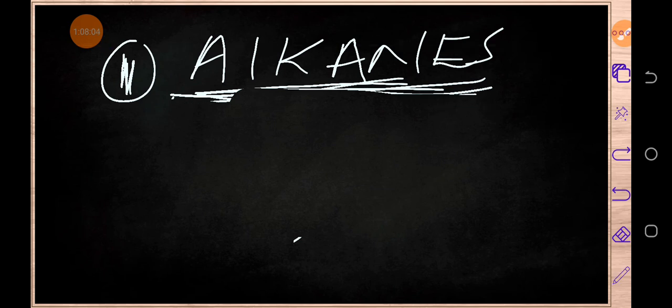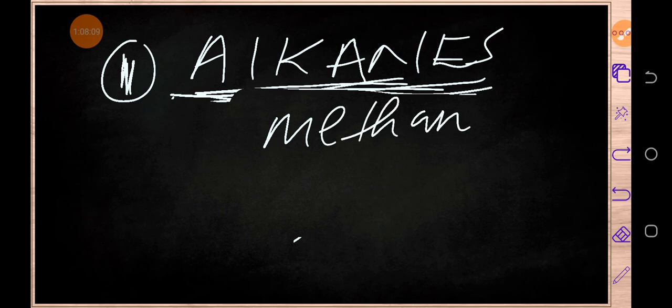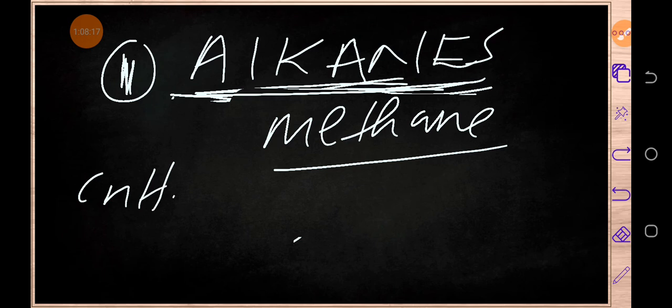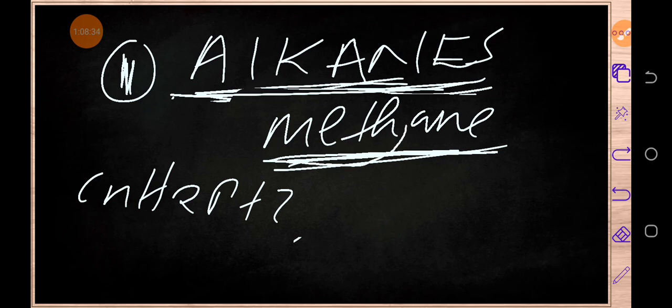Okay, we are writing the chemical formula for what? For methane. So the general molecular formula for alkanes is CnH2n+2. Now remember I said that n represents the number of what? Carbon atoms. And the number of carbon atoms in this compound, according to the prefix, is showing us that here we've got only what? One carbon atom, because meth means one. So we are going to replace n with what?